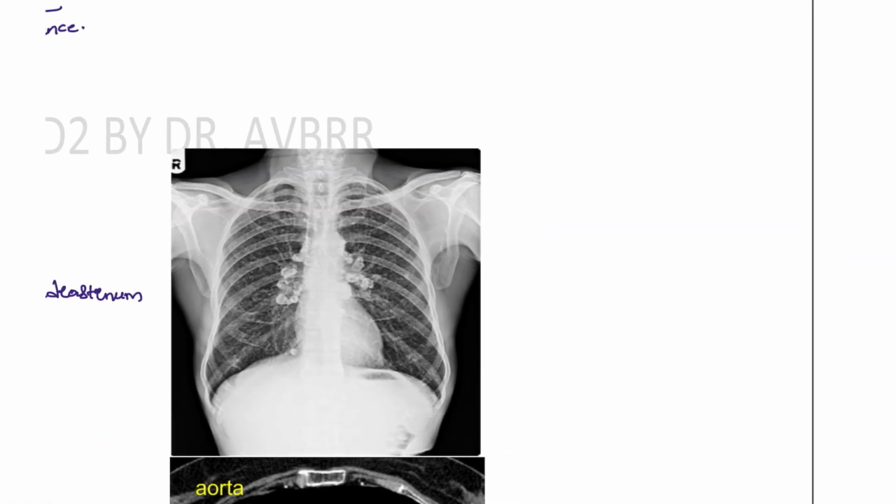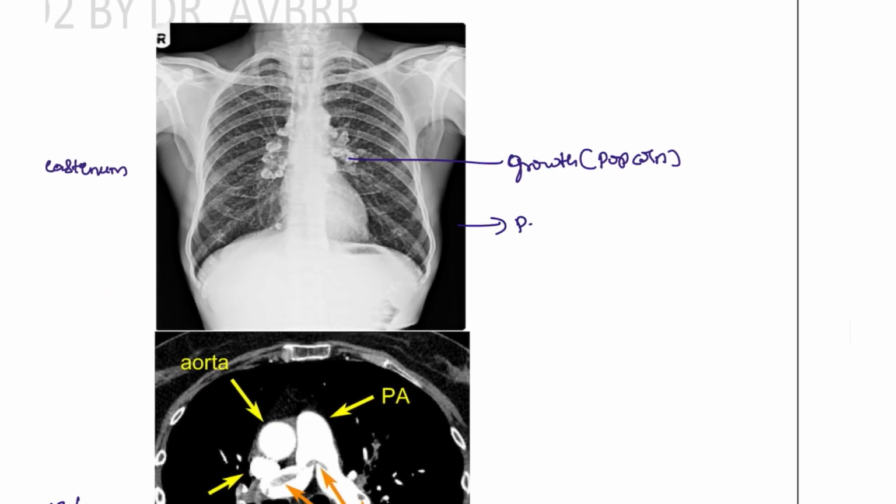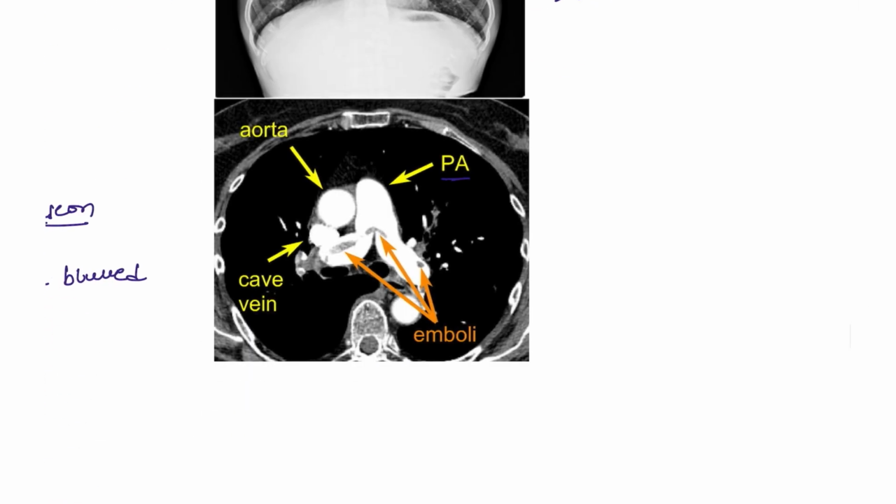Next, a more prominent growth which looks like popcorn. So popcorn calcification is seen in patients with pulmonary hamartoma. It's the most common benign tumor. Next, you can see this is the pulmonary artery, aorta, vena cava, and there is an embolus. So this is the pulmonary embolism.